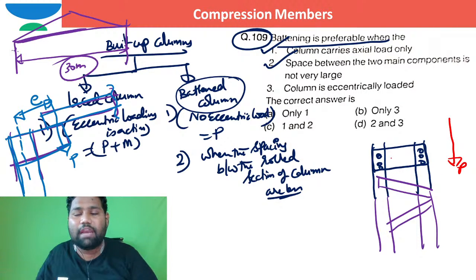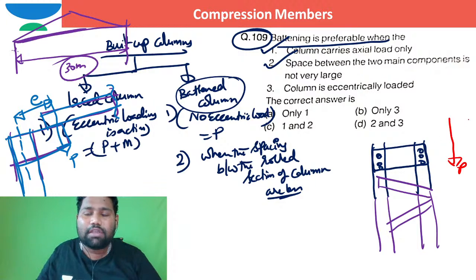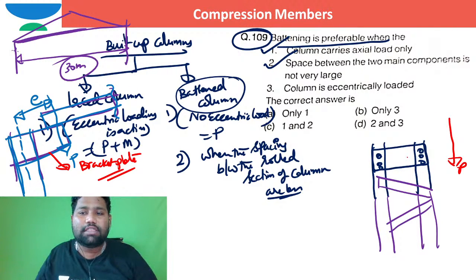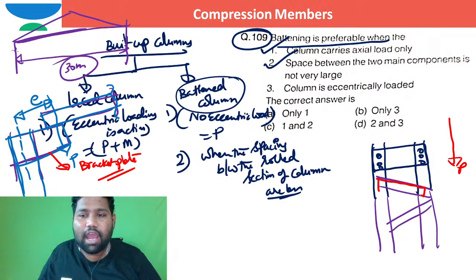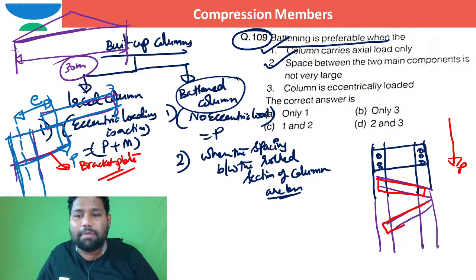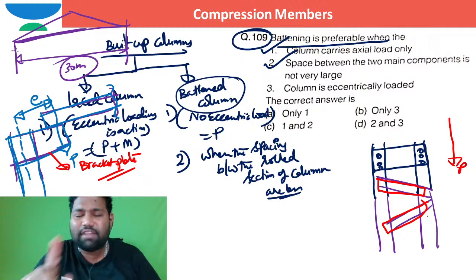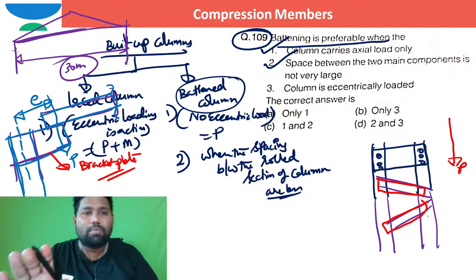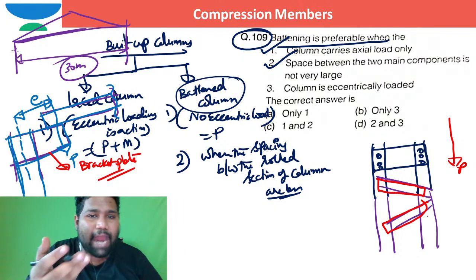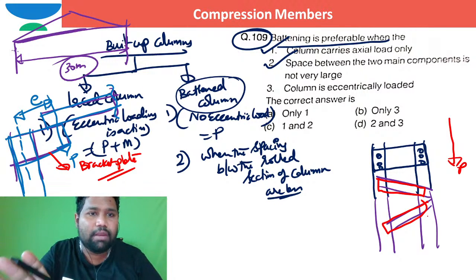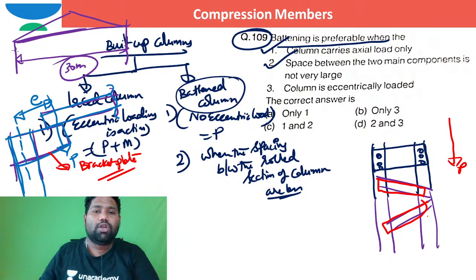These two are connected with the help of a bracket plate, because the load from the beam or the truss will come onto the column through the bracket plate. Now I hope you understood how eccentric loading will act on this column in case of a laced system. Especially if you take any beam column junction, none is actually concentric. Most beam column junctions are eccentric only. Is that okay?